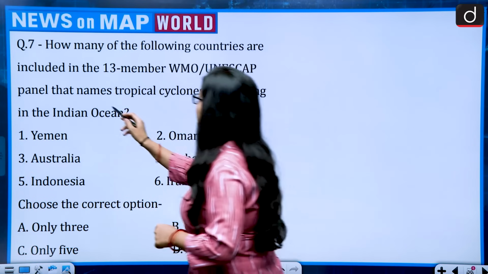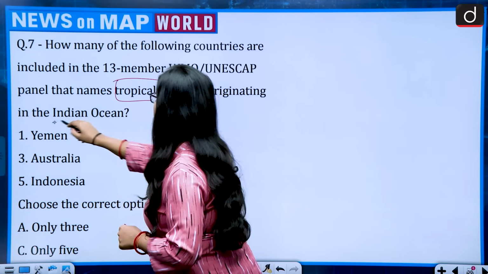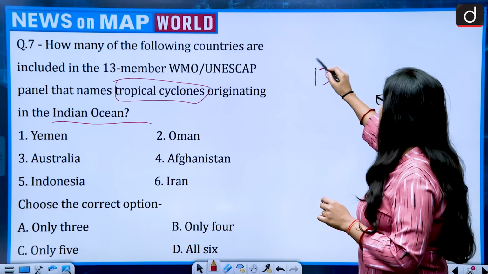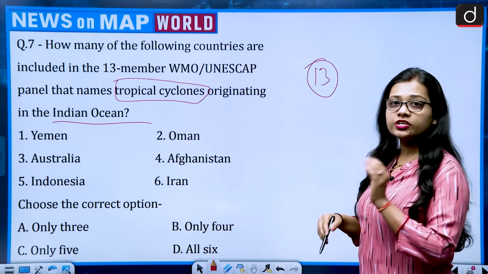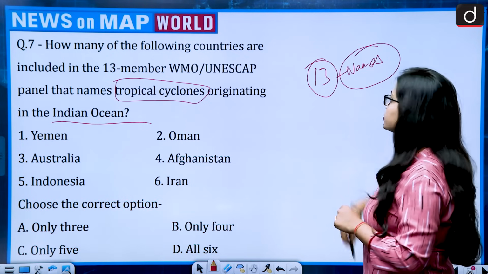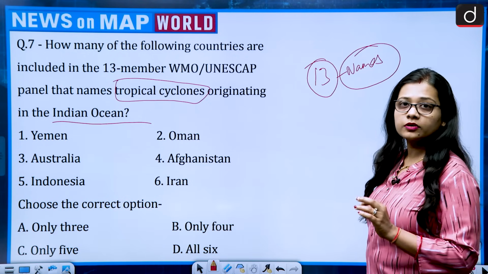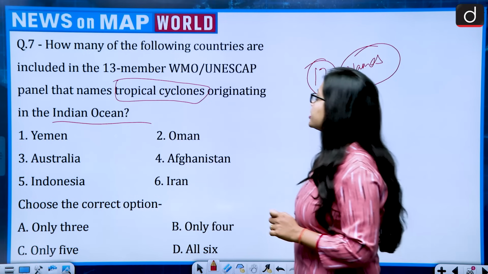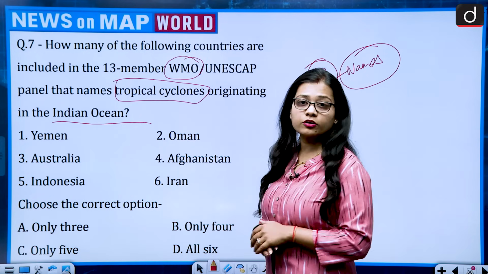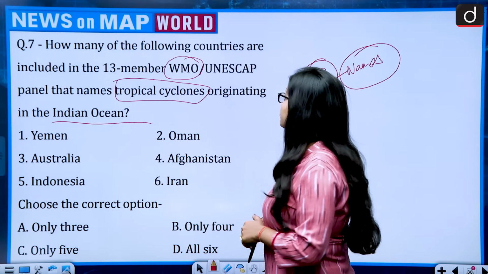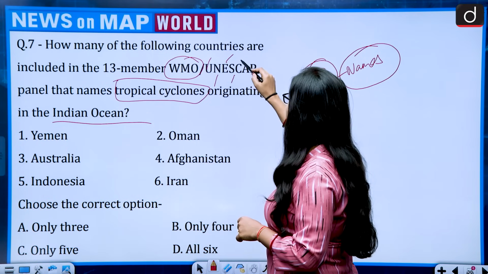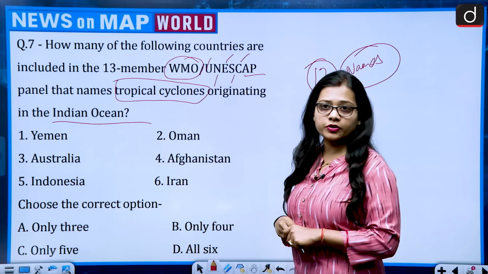All the tropical cyclones which originate in the Indian Ocean are named by a group of 13 countries, the 13-member WMO UNESCAP panel. WMO is World Meteorological Organization, while UNESCAP is United Nations Economic and Social Commission for Asia and the Pacific.